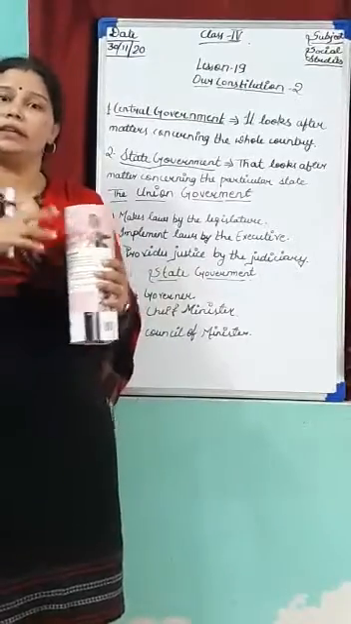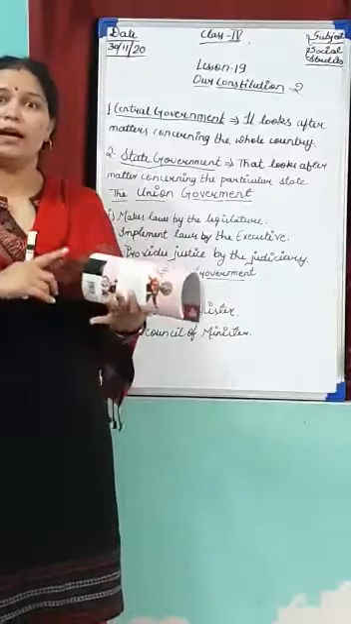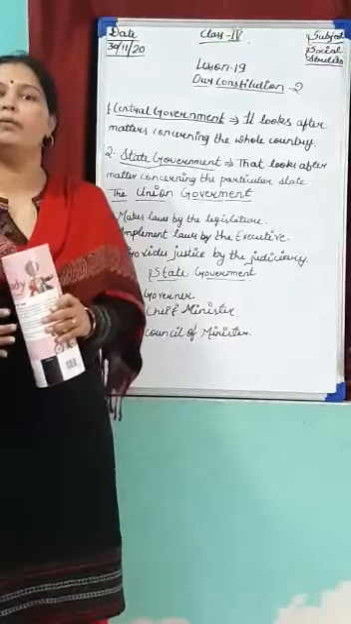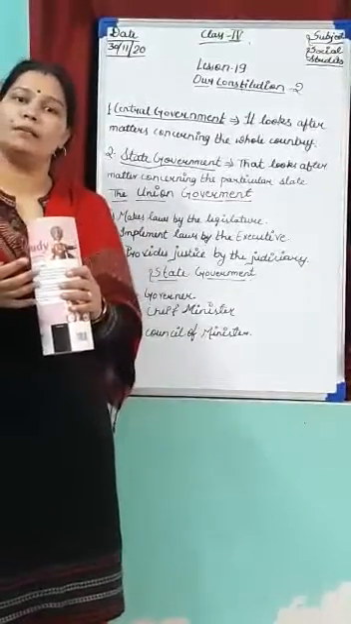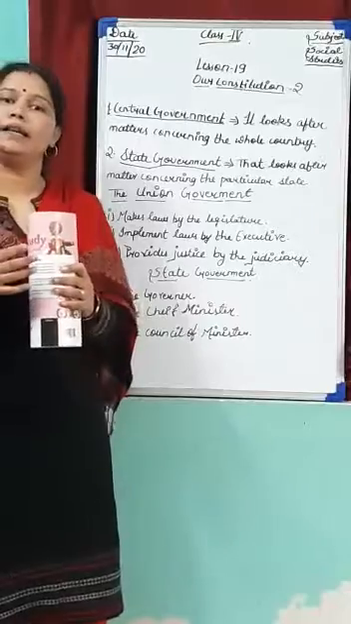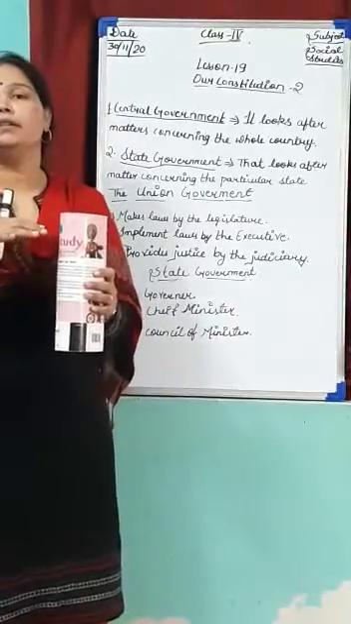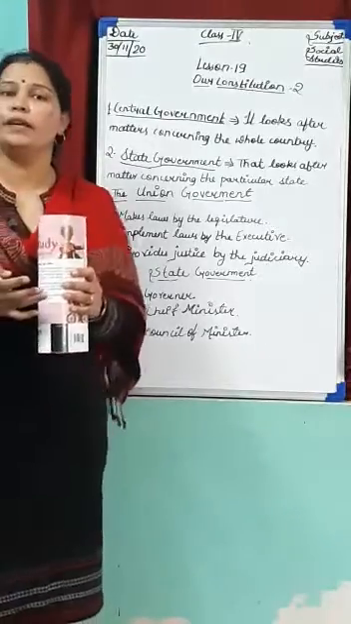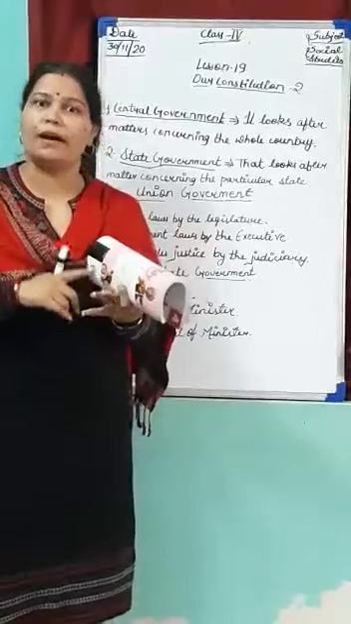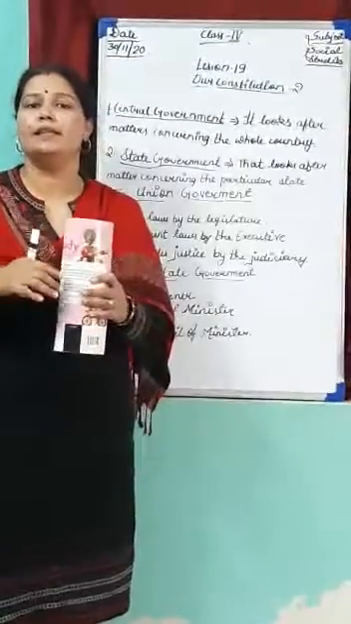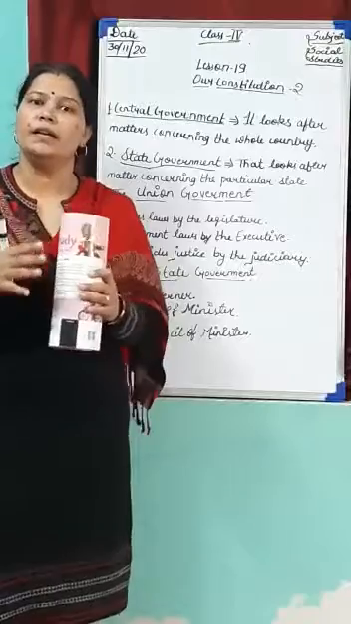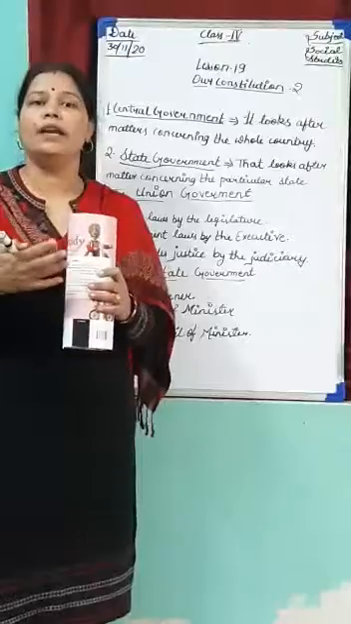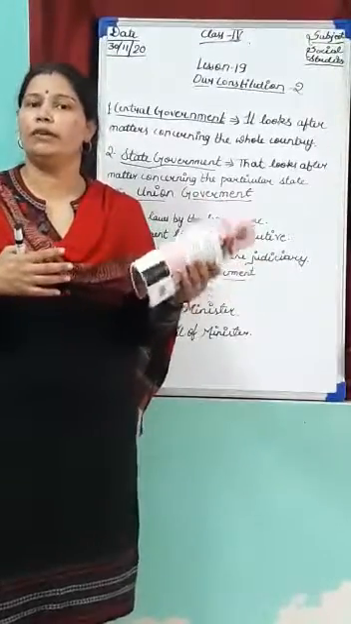The central government consists of three parts: Lok Sabha, Rajya Sabha and the President of India. Lok Sabha is elected by the people of the country, and the members of the Rajya Sabha are elected by the state legislative assemblies. And the President of India is elected by the members of Lok Sabha, Rajya Sabha and the state legislative assemblies.